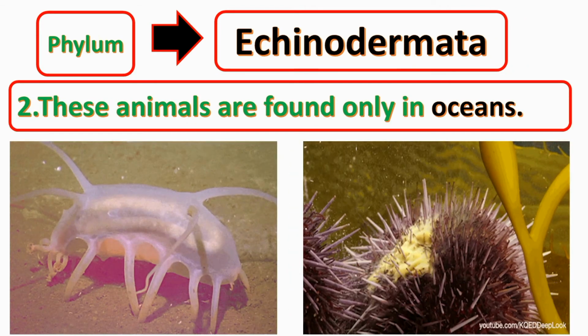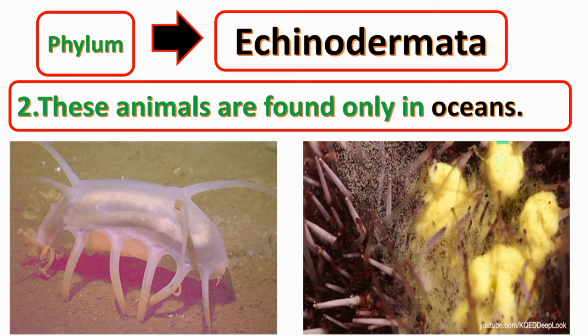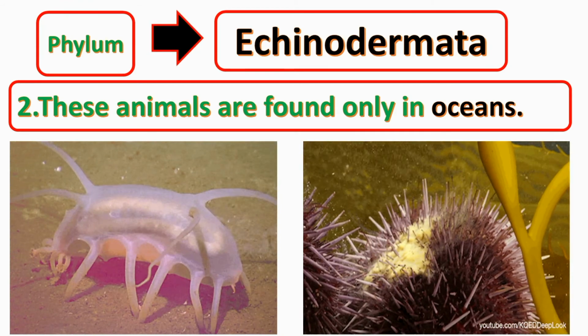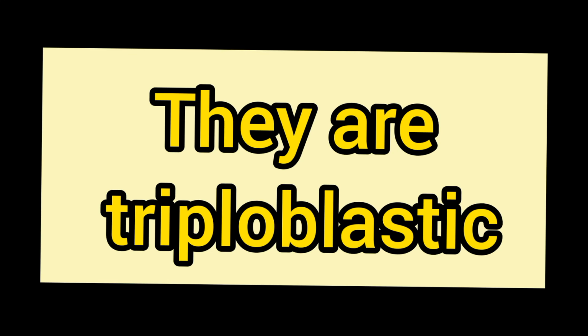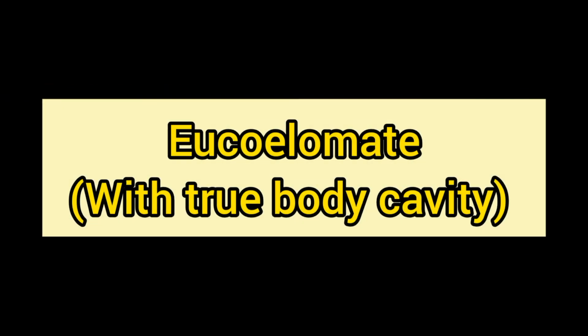These animals are found only in oceans. They are triploblastic, that is, their embryo possesses three germ layers: endoderm, ectoderm, and mesoderm. They are eucoelomate, that is, with true body cavity.